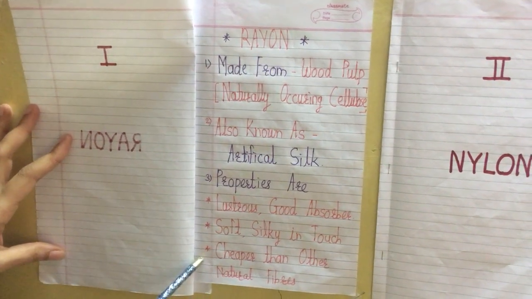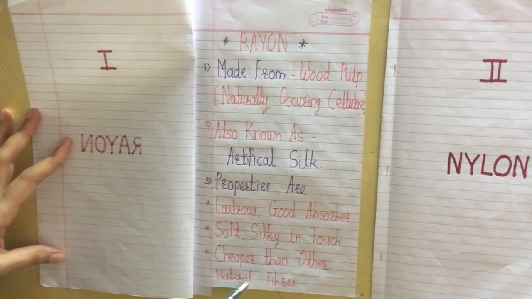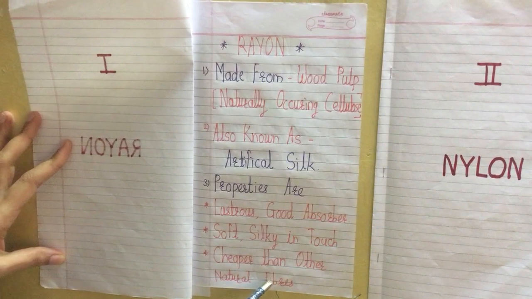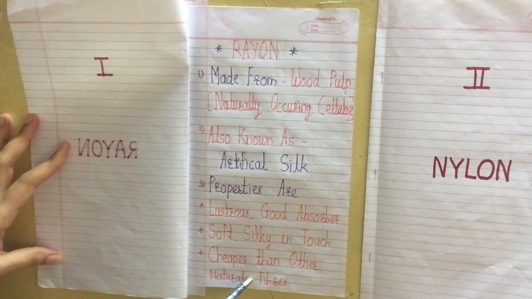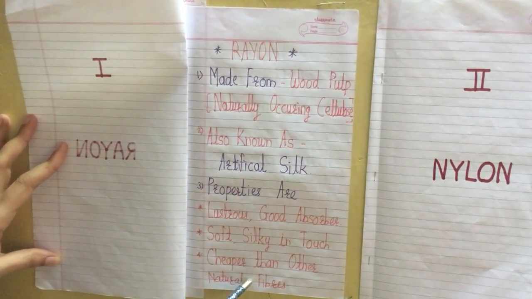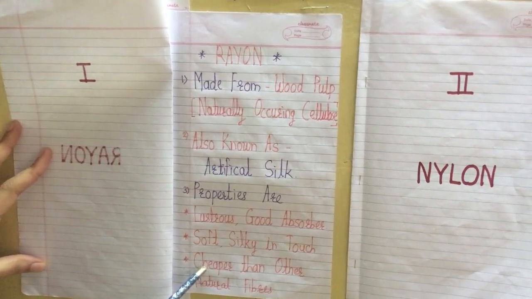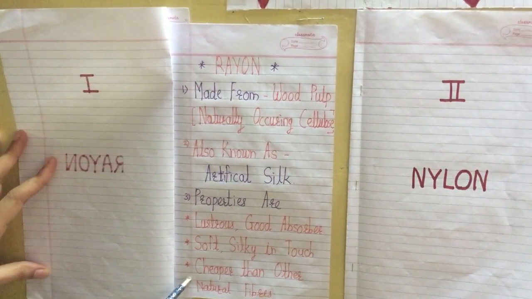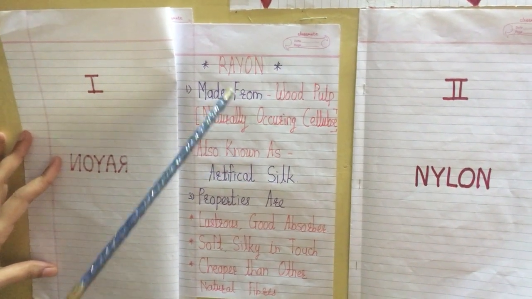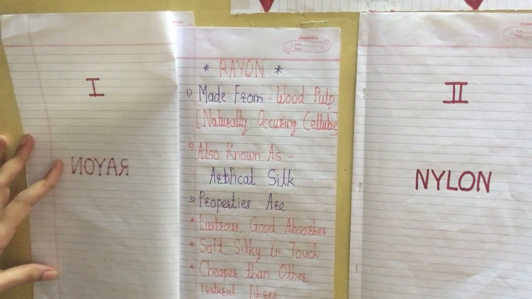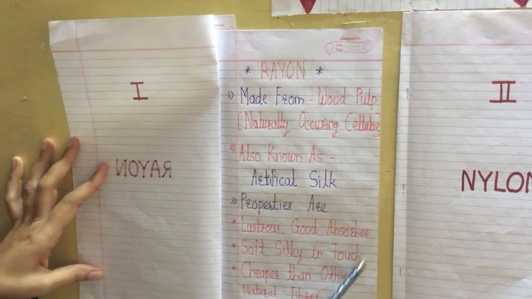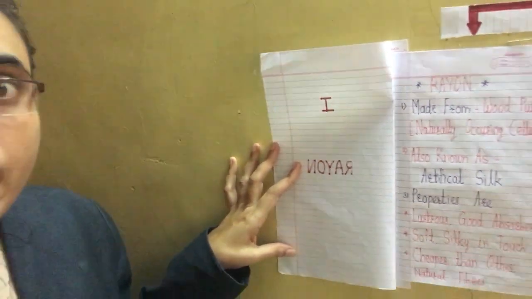And the third property is that it is cheaper than other natural fibers. Compared to cotton and silk, rayon costs less. That's why nowadays people choose to wear or purchase rayon fiber or cloth. So this is the basic information related to rayon.